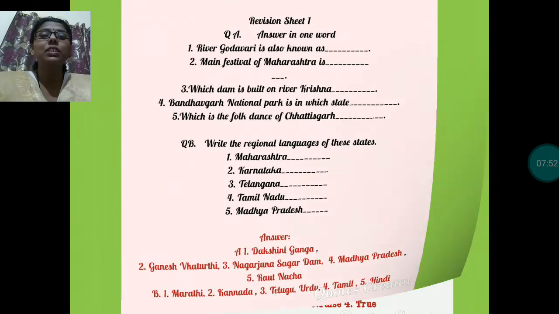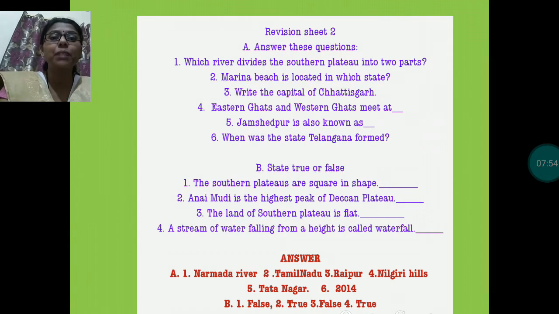One more revision sheet is there related to this chapter, and I know you all know the answer very well. First question is, which river divides the southern plateau into two parts? River Narmada. I have told you that the Narmada river divides it into two parts. The upper part is known as Central Highland and the lower part is known as Deccan Plateau.